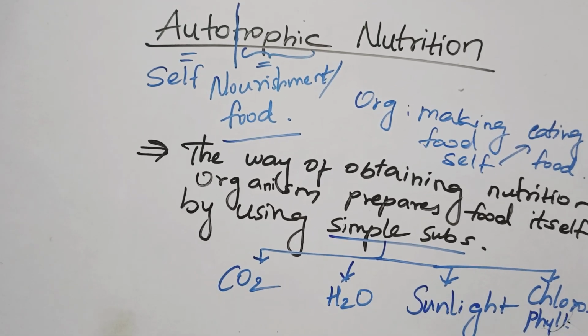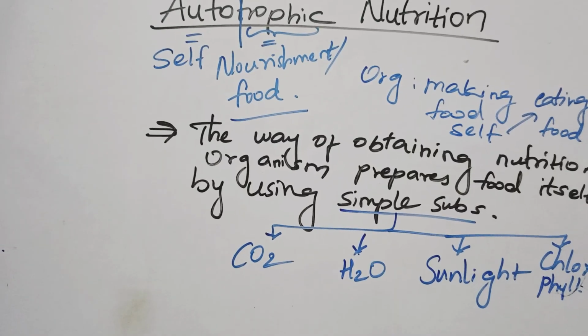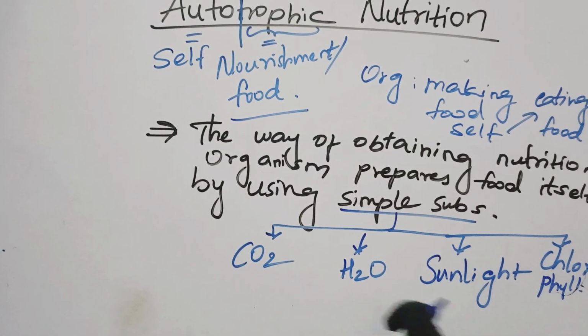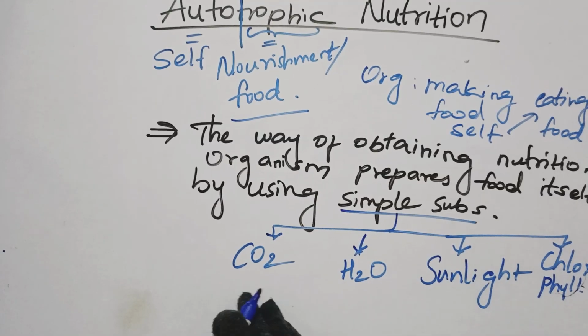So these are the simple substances that the organism is going to use to prepare food. Let us explore a few more points about these simple substances.